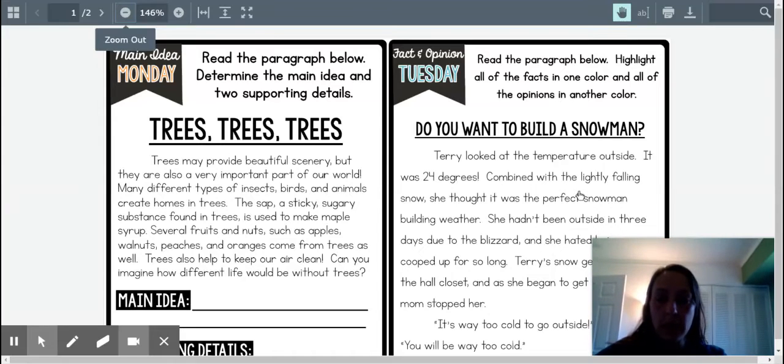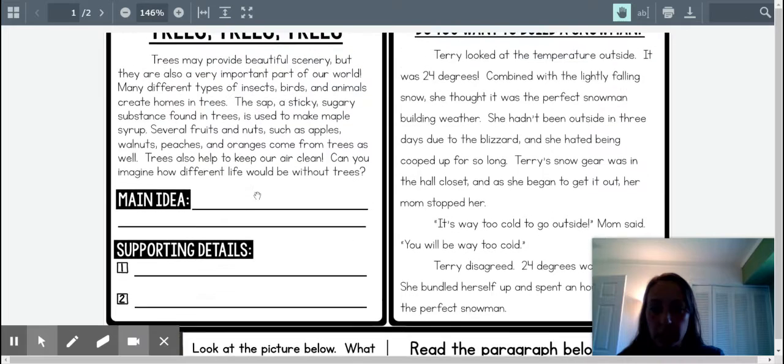Hi, everybody. I am just going to explain this week's daily reading skills assignment. In the first box, where it says main idea Monday, you're going to read the paragraph, determine the main idea, and then list two supporting details.